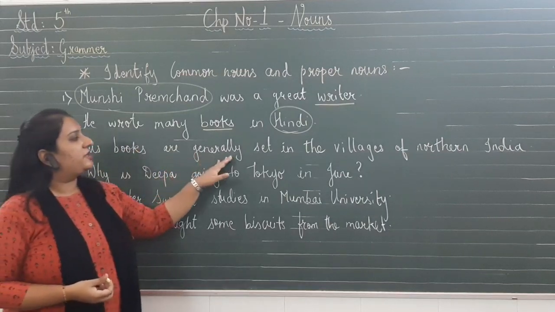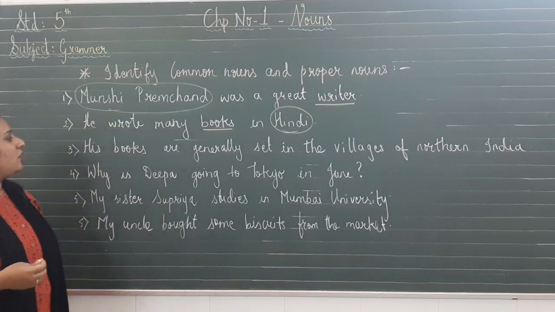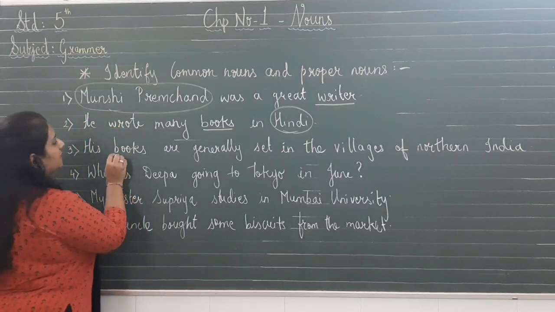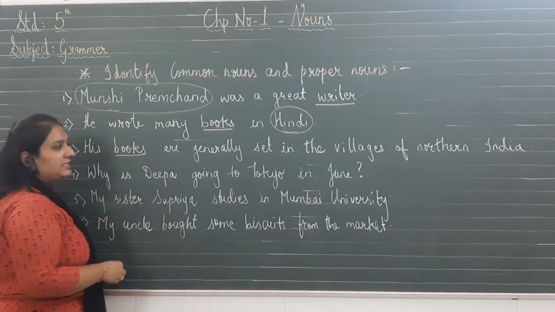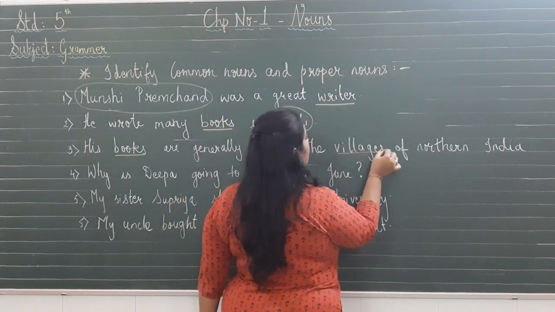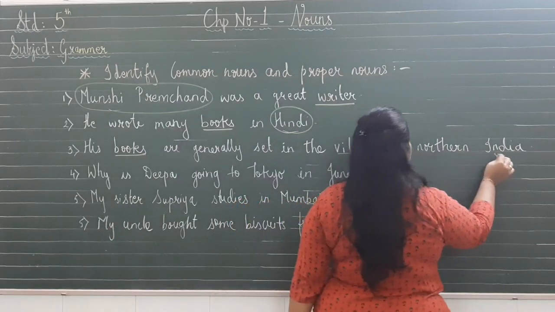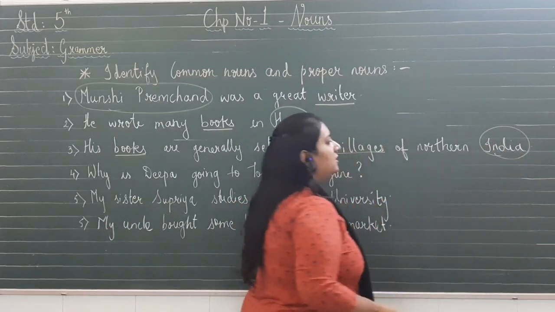His books are generally set in the villages of northern India. Here I can see the common noun first. Books is the common noun. So we have underlined it. Same way goes with villages. Villages is also a common noun. So we will underline villages. But what about India? India is a country, particular name.